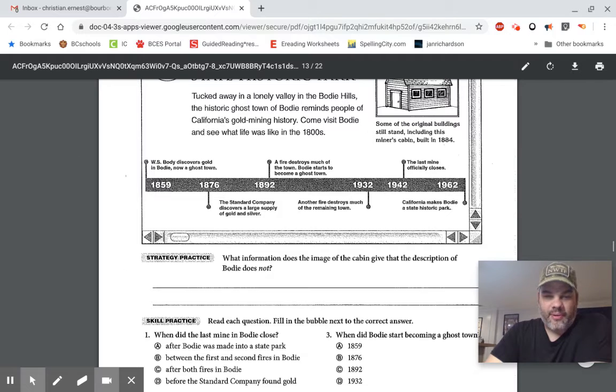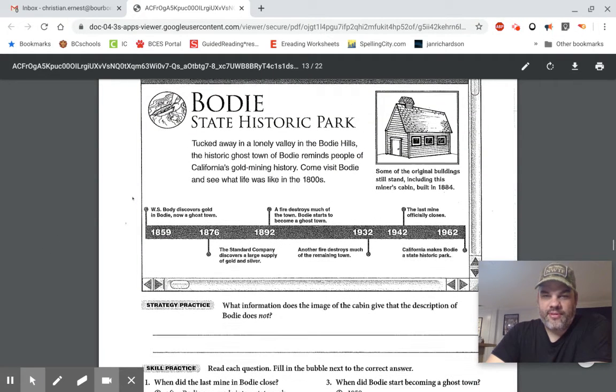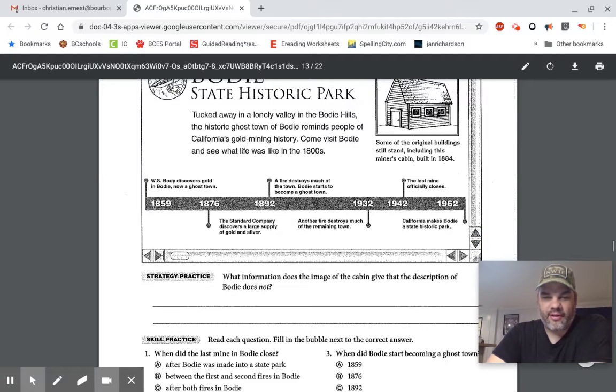So here on the strategy practice, what information does the image of the cabin give that the description of Bodie does not? So I would say the description of Bodie is right here, this paragraph. So what information did you get from this picture that you may not have gotten from this paragraph? Okay? So go back and listen to this paragraph and then see what information you get from this picture that you did not get from the paragraph, and just write down your thought right there.